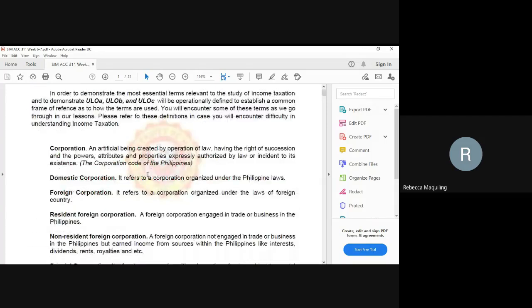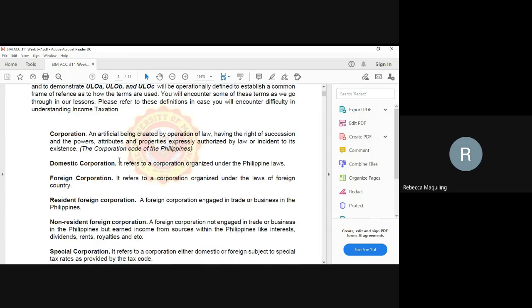So first, let us define the terminologies used, so that we can understand income taxation for corporation. A corporation is an artificial being created by operation of law, having the right of succession and the power, attributes, and properties expressly authorized by law or incident to its existence. This is according to the Corporation Code of the Philippines. We have two classifications of corporation: the domestic corporation and the foreign corporation.